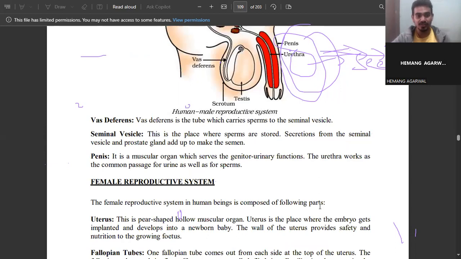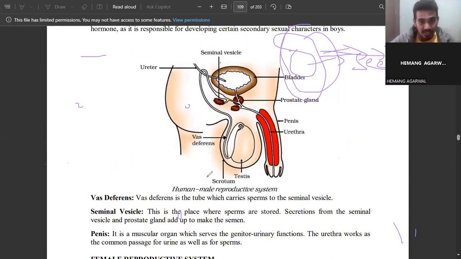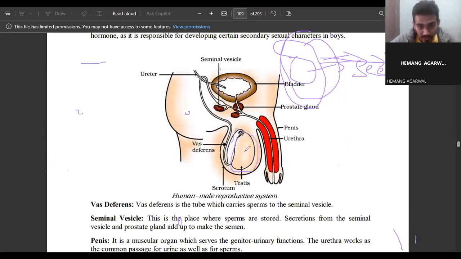Then what is the vas deferens? The vas deferens is the tube which carries sperm to the seminal vesicle. See, this one is the testis. If the sperm are produced there, what will happen? The vas deferens is the pipe, and through it the sperm transfer to the seminal vesicle. Okay, the sperm transfer to the seminal vesicle through the vas deferens.